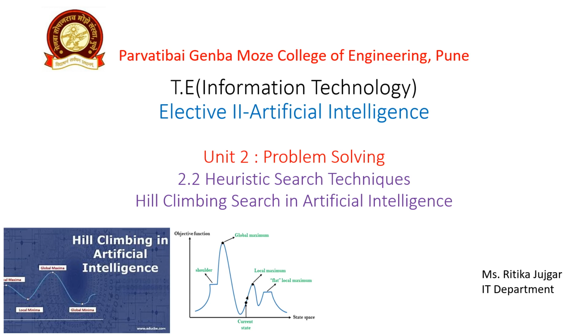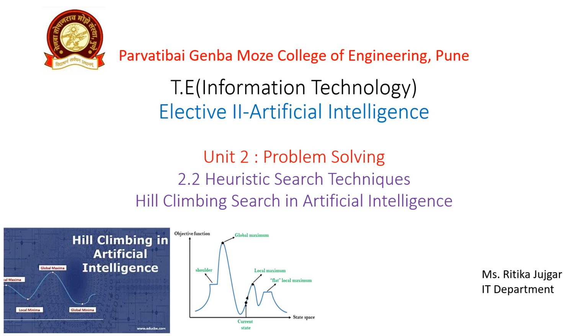In the previous unit, Unit 1, we already discussed the uninformed search techniques, like BFS, DFS and iterative deepening DFS. The second type of problem solving search technique is the informed search technique, where in the previous lecture we already discussed the heuristic search technique.